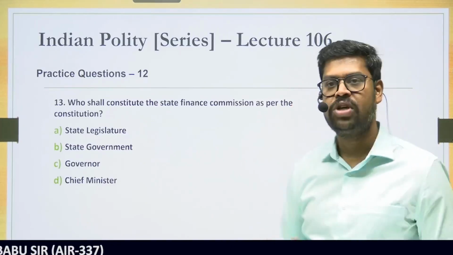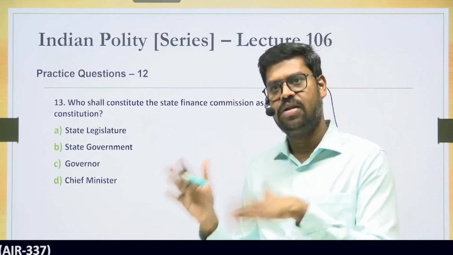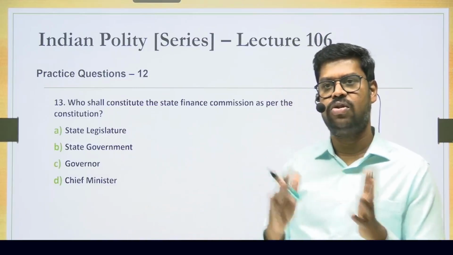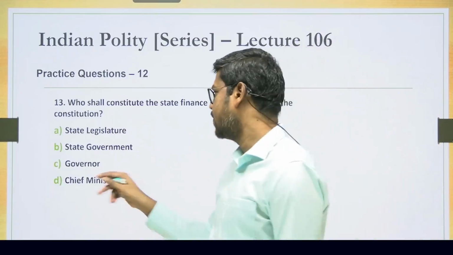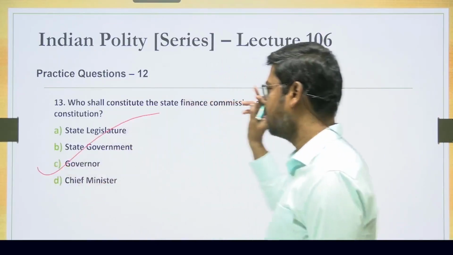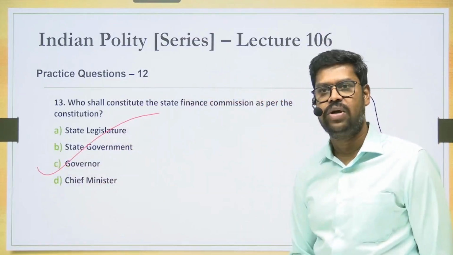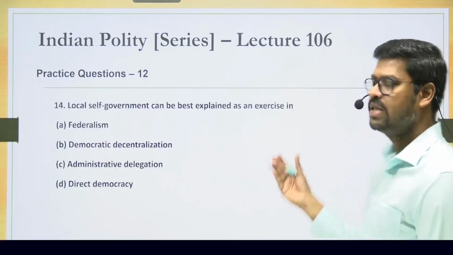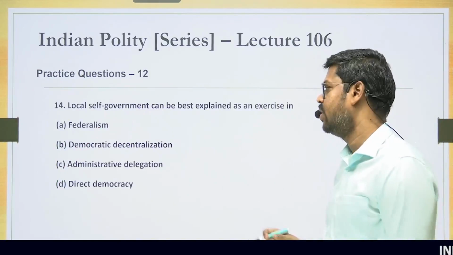But however, who shall determine their composition and the qualification of the members appointed to the Finance Commission? All those things can be done by the law passed by the concerned state legislature. But the appointment is done by the governor. So therefore, the answer is option C. Come to the next question. I think we are in the second last question. There's one more question. We'll complete that.